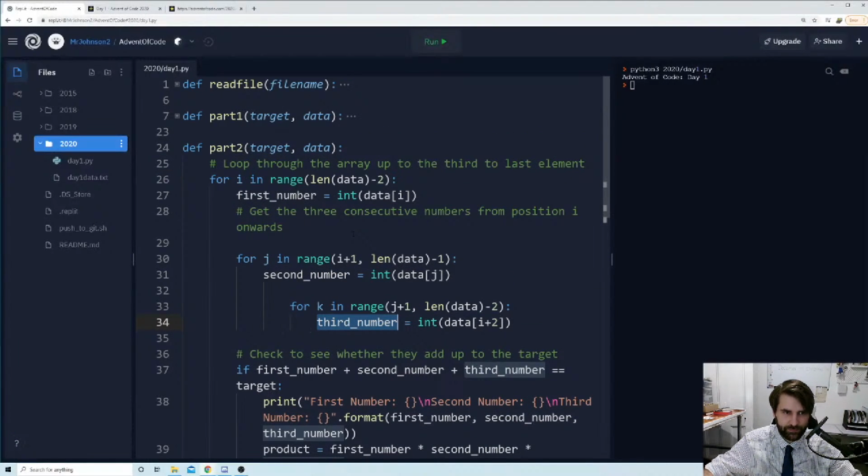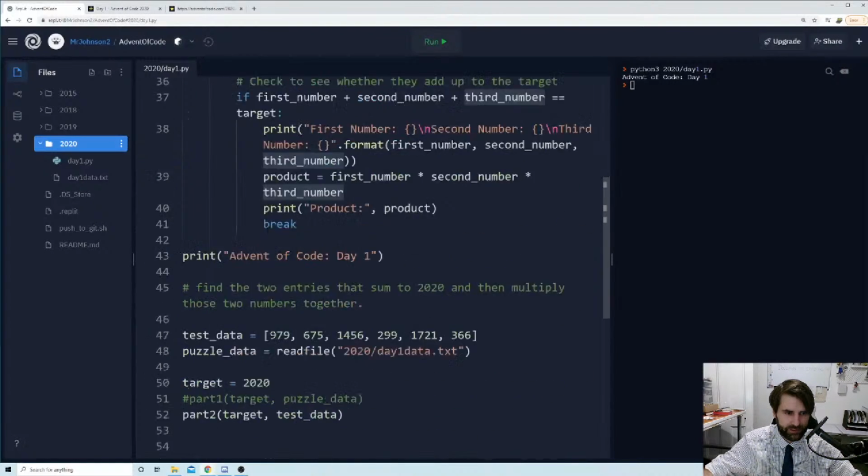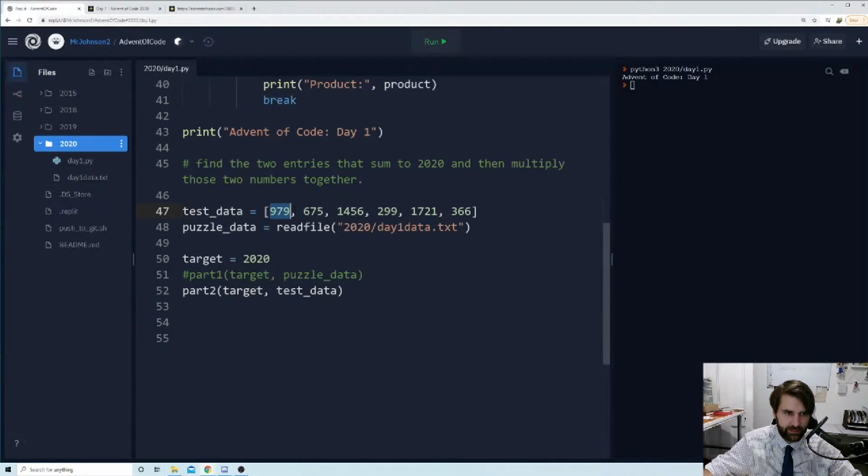And now let's go through what the problem was here. Our problem was that we were doing 979, add 675, add 1456. And then we were doing 675, add 1456, add 299. And then we were doing 1456, add 299, add 1721. And then we were doing 299, add 1721, add 366. And that was it. But you'll notice we never got to try other combinations. Like we never did 979, add 1721, add 366. We never did 675, add 1721, add 299. Because we were only ever doing 3 consecutive numbers together.